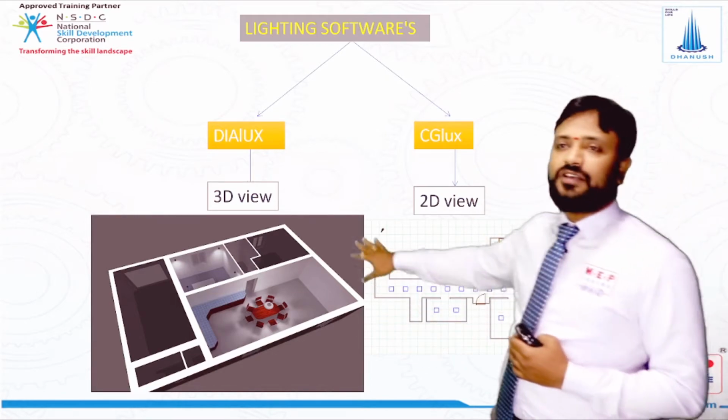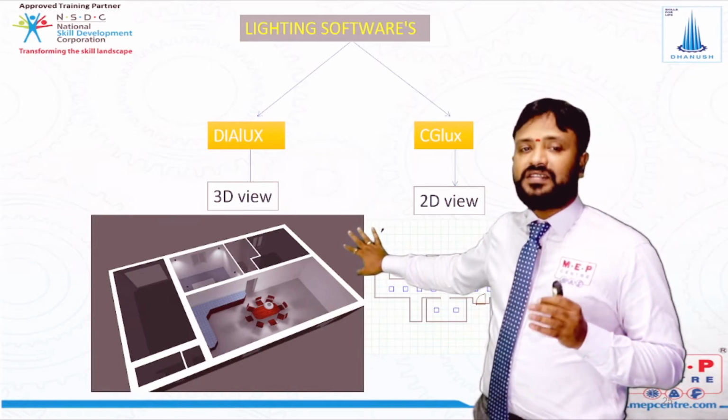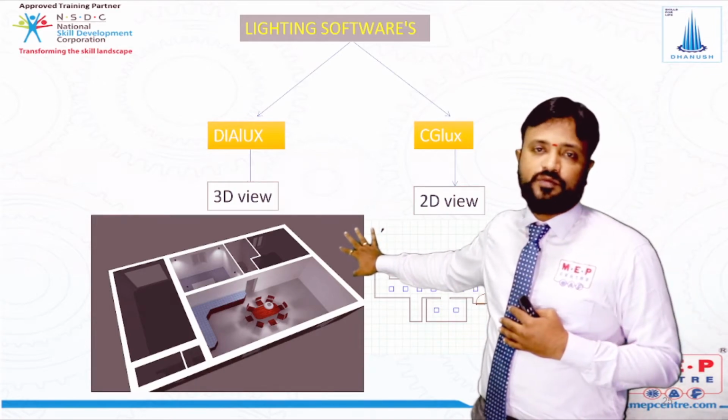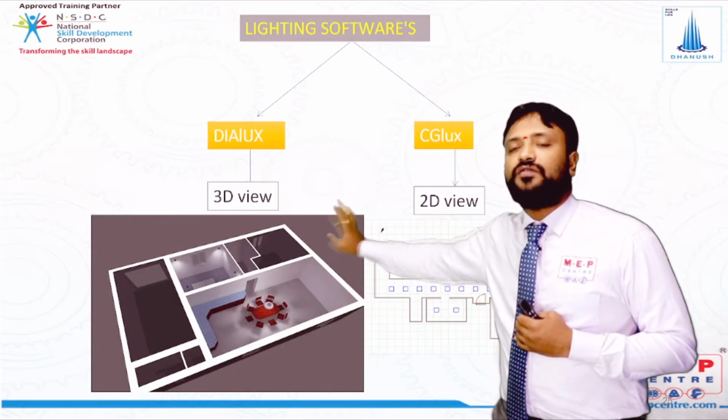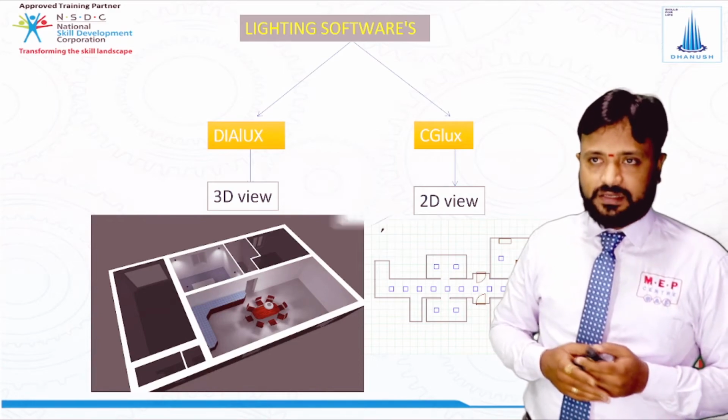But when you go with the Dialux software, as you can see in the image, we can do the total 3D modeling of the room, and we can place the lights and show the impact of light, how it is distributing equally also. That is the most important reason we go with Dialux. So in the modules, we are also going to teach you about Dialux.